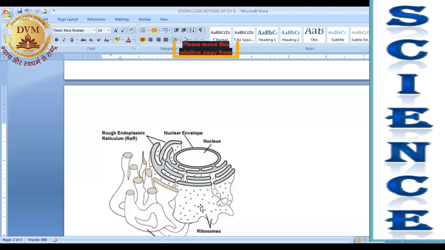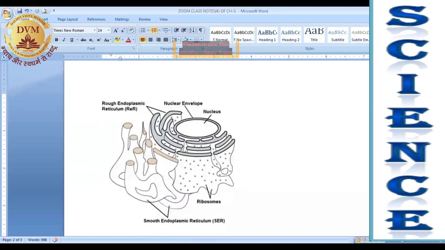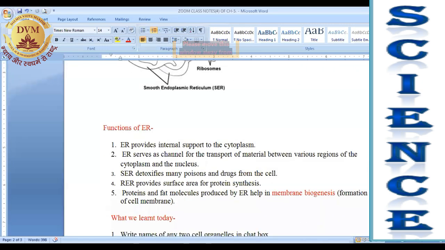And the most important role of SER means it detoxifies the poisons, and they help in the membrane biogenesis. Okay, Sanya asks: ma'am, how does RER provide surface area for protein synthesis?